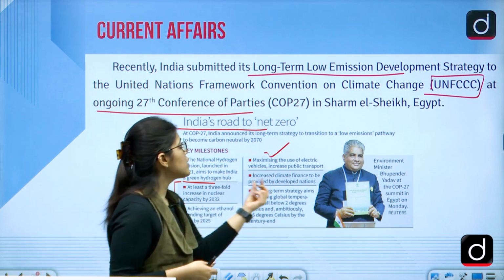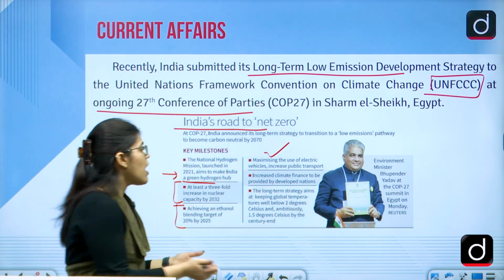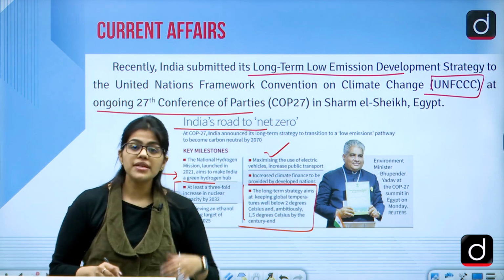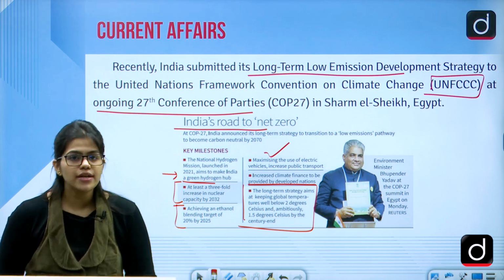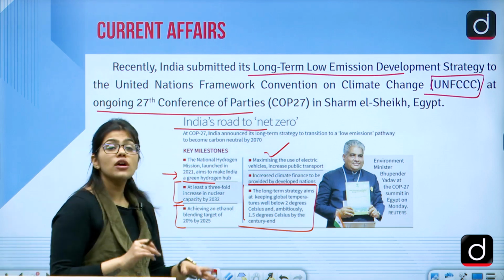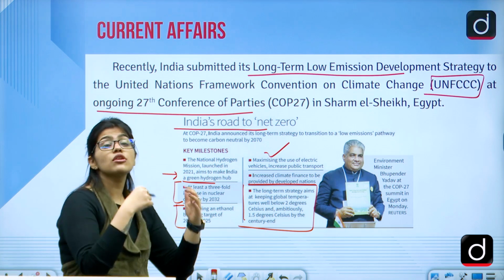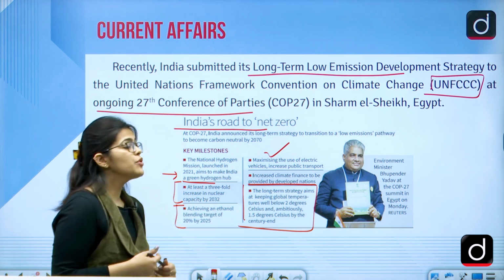Then the long-term strategy aims to look at the global temperature. In the Paris Agreement we discussed that the temperature should not exceed 2 degrees Celsius, and preferably it should be 1.5 degrees Celsius, right? Because it was going beyond 3 degrees Celsius, all of these agendas came into being.